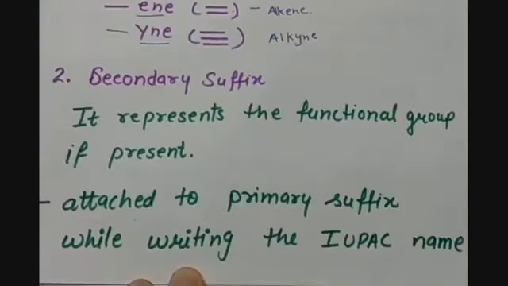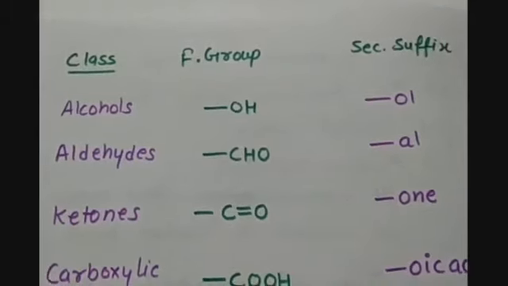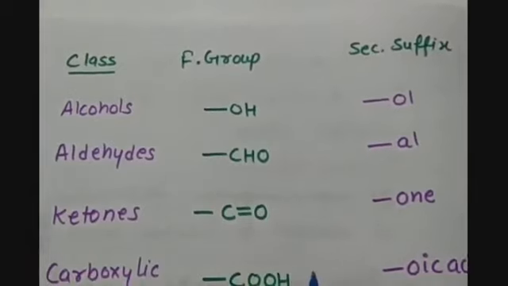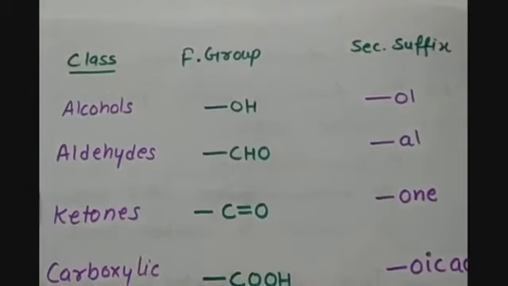Then we have the secondary suffix. It represents the functional group if present. It is possible that there is no functional group in the carbon compound, and if it is there, then it is attached to the primary suffix while we are writing the IUPAC name for an organic compound. So here we have some classes of functional groups. Then we will see in these cases what functional group is there and what secondary suffix is to be used while naming an organic compound.